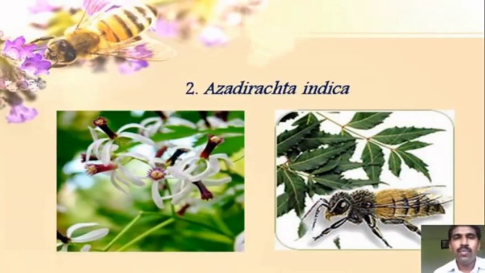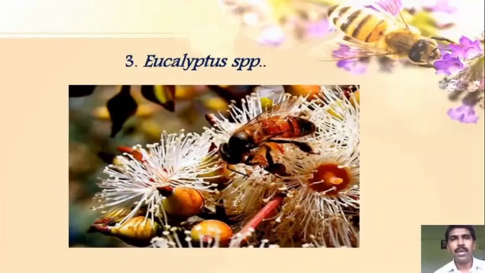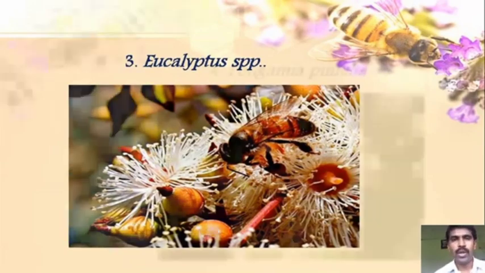This is one of the important plants, Azadirachta indica, also called neem. When we consider this plant, it is also medicinally important. In Ayurveda, this plant has most important value, and it is always present in different types of medicines also. So honeybees always tend to forage towards this plant also. After that, Eucalyptus species, in Marathi called Nilgiri. The plant is also medicinally important, and it is also visited by honeybees for the collection of nectar as well as pollen grains.